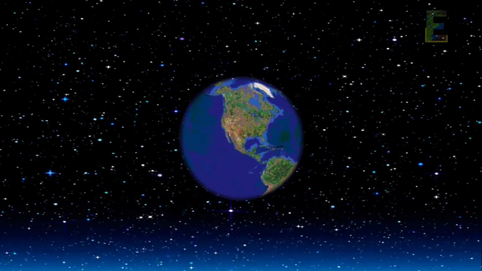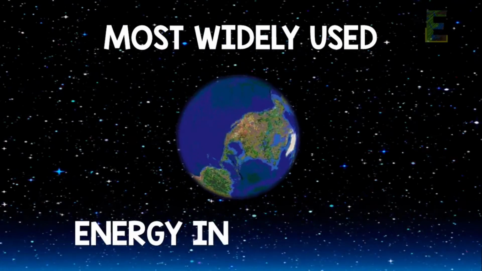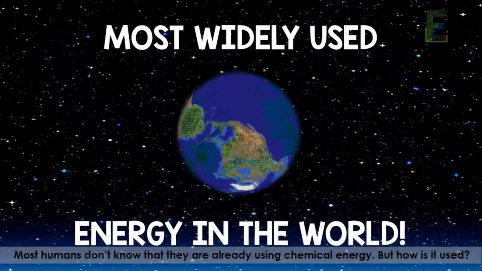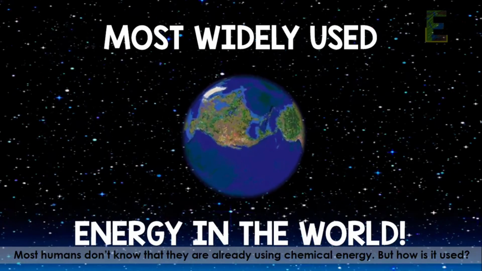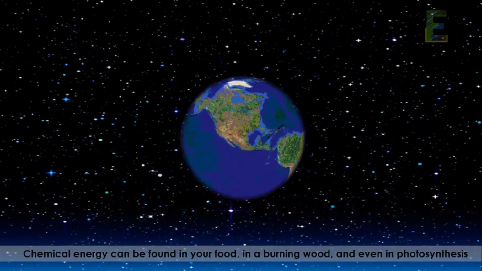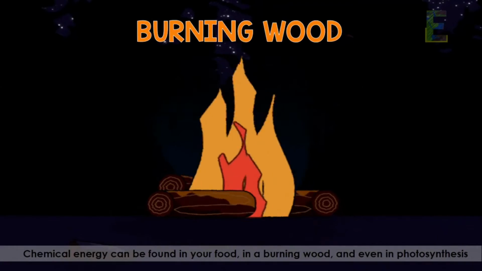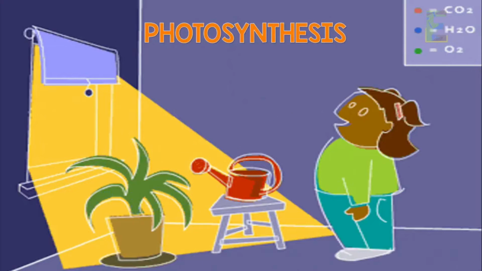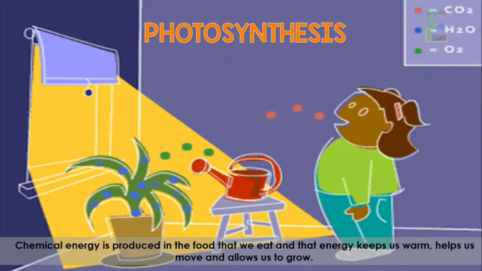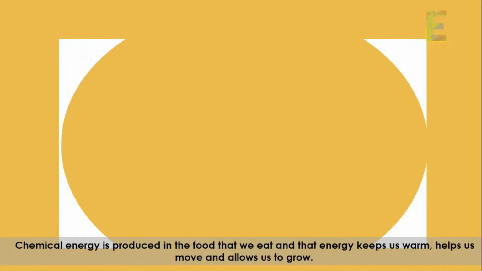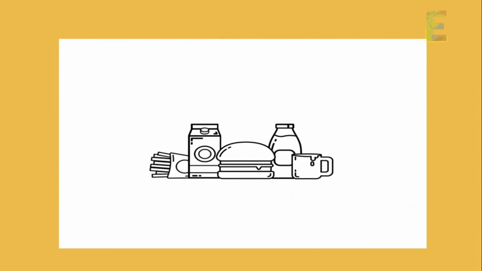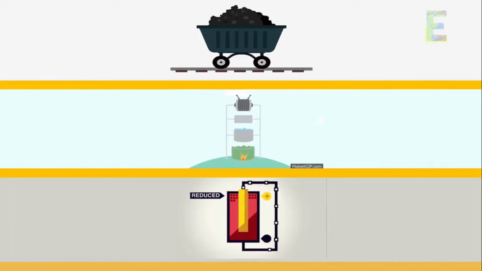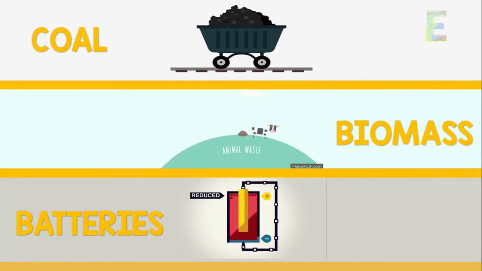Chemical energy is the most widely used type of energy in the world. Most humans don't know that they are already using chemical energy. But how is it used? Chemical energy can be found in your food, in a burning wood, and even in photosynthesis. Chemical energy is produced in the food that we eat, and that energy keeps us warm, helps us move, and allows us to grow. Stored chemical energy can also be found in coal, biomass, and chemical batteries.